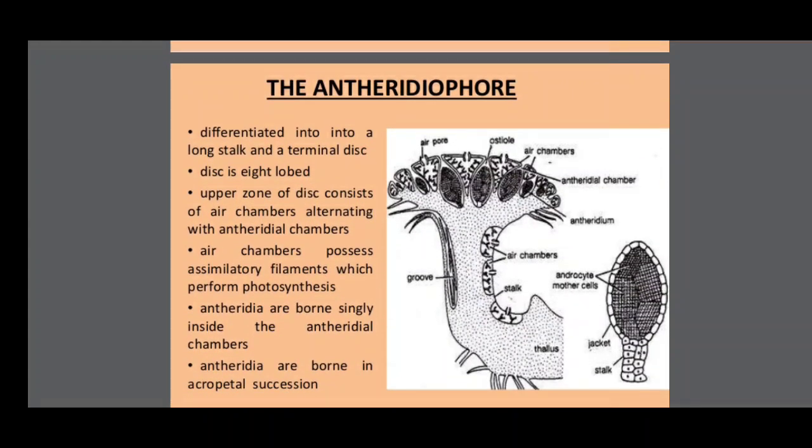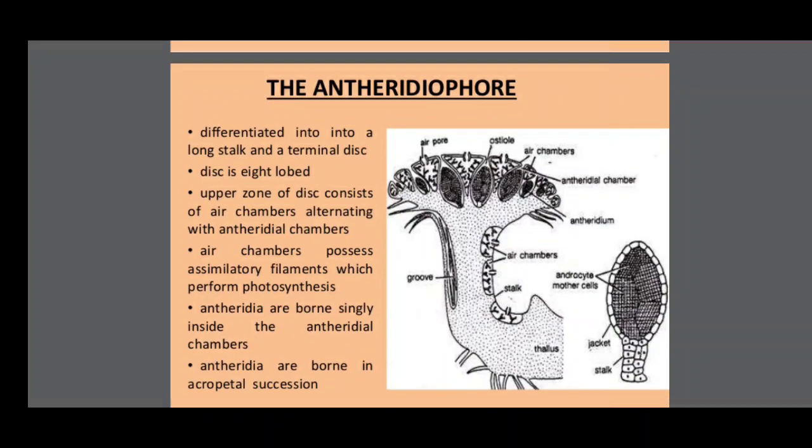So the antheridiophore: you see the section of antheridiophore differentiated into a long stalk and a terminal disc. So you see the terminal disc and long stalk. The upper zone of the disc consists of chambers alternating with antheridial chambers. The chambers possess assimilatory filaments which perform photosynthesis.